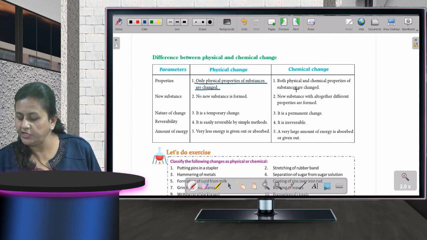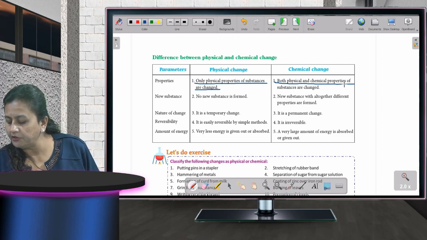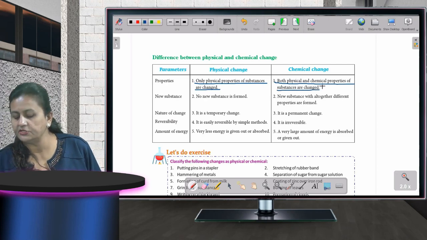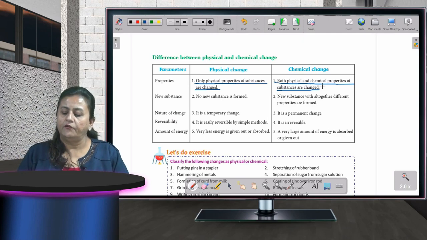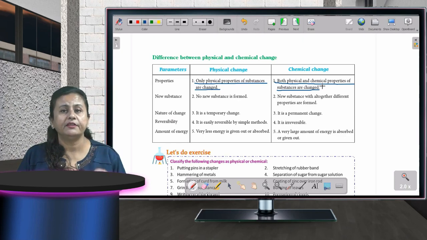In a chemical change, both physical and chemical properties of substances are changed. What has happened in a physical change? Only a physical change of the substance. The substance we have taken has changed physically, not chemically. But in a chemical change, both physical and chemical changes are taking place simultaneously.